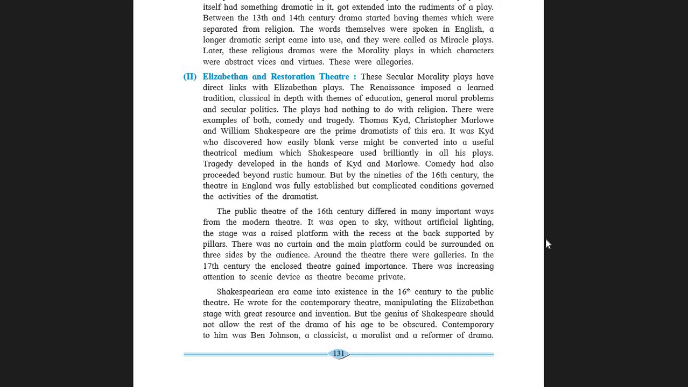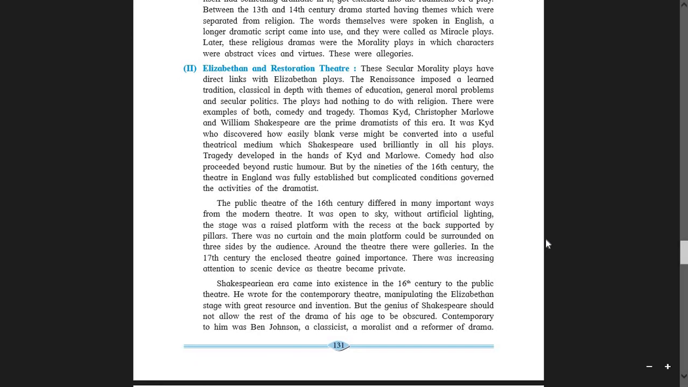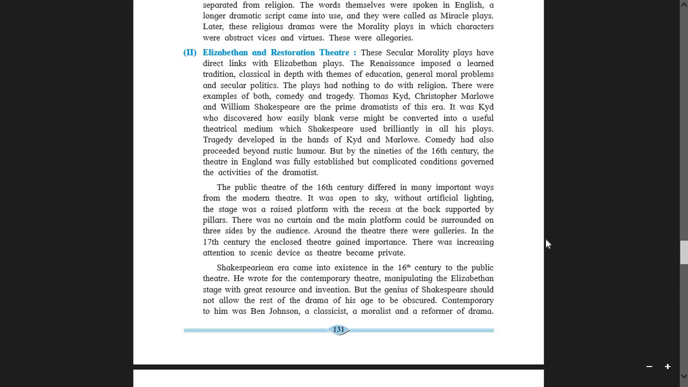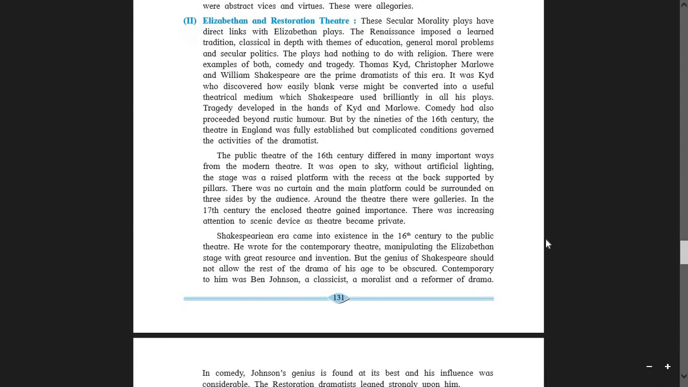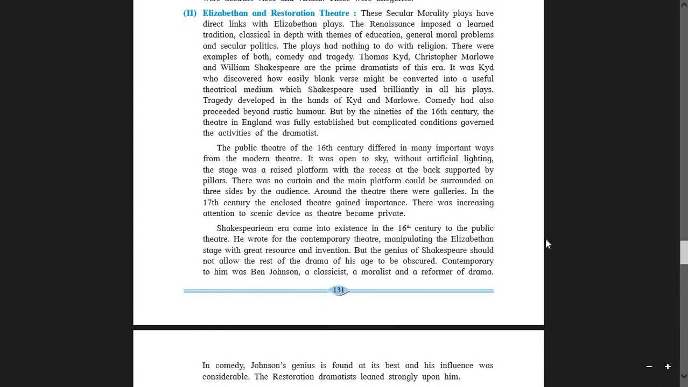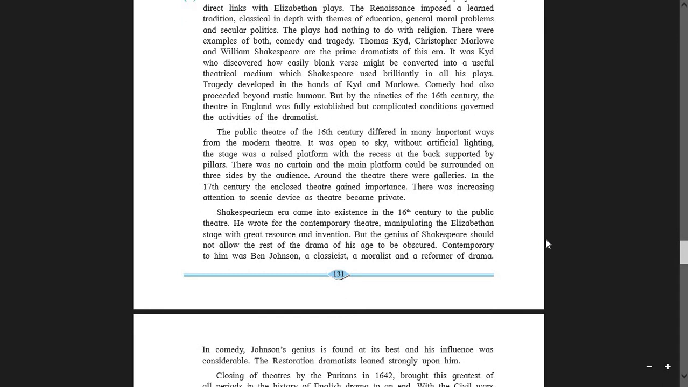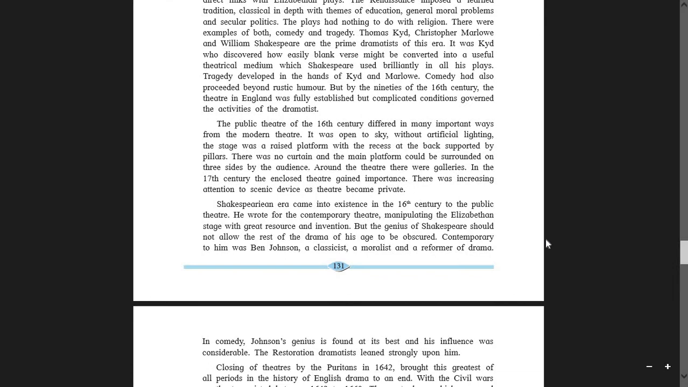Then, students, the Shakespearean era came into existence in the 16th century in the public theatre. He wrote for the contemporary theatre. Contemporary means belonging to the same time. Manipulating the Elizabethan stage. Now students, please take note. Manipulating the Elizabethan stage. When new thoughts are coming, we need to bid goodbye to the old thoughts.